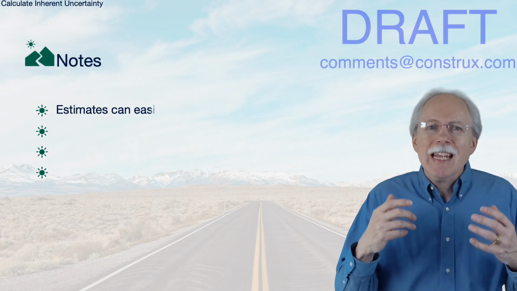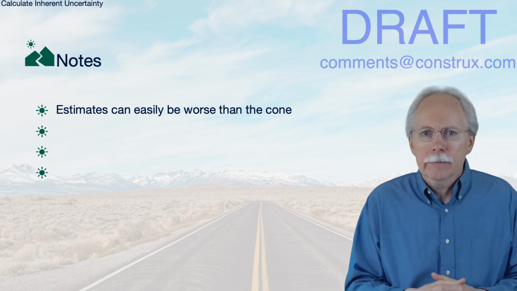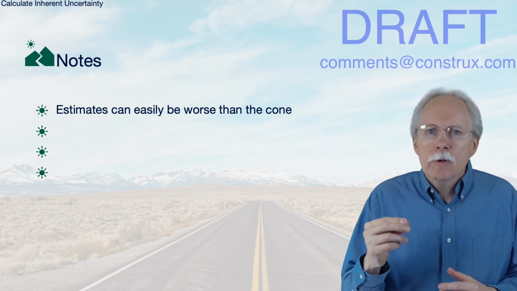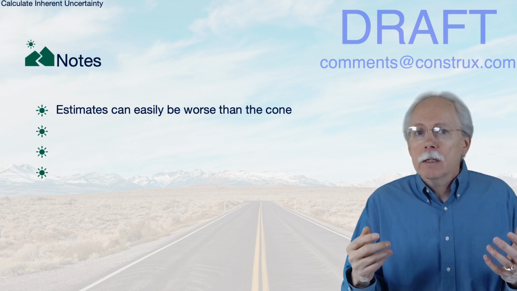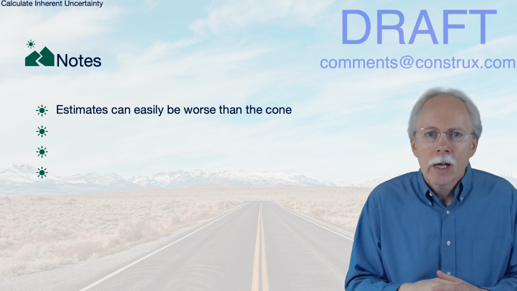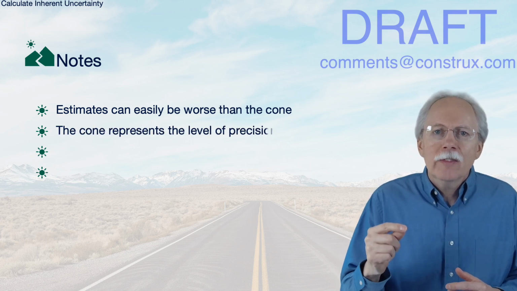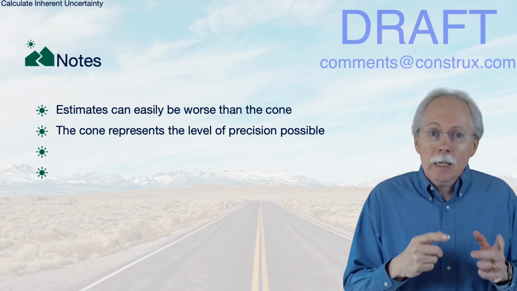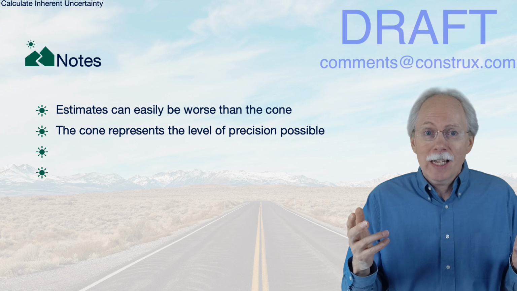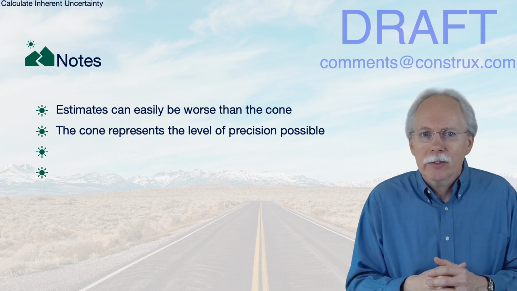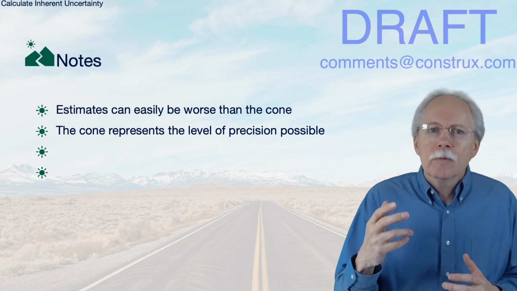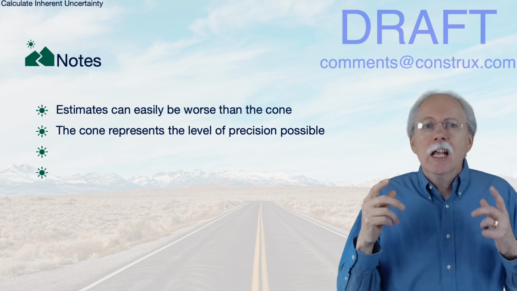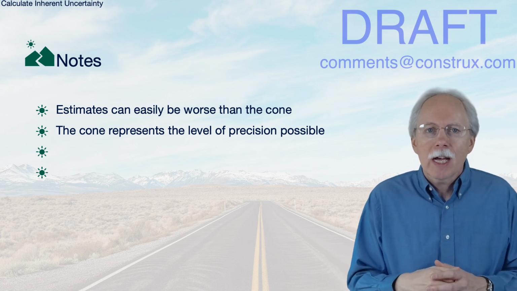First, our outcomes can easily be worse than the cone. If we don't do the work necessary to move the project forward, we will not lower the inherent uncertainty. Also, the cone represents the amount of estimation precision we can have. Stating a single point when the cone has a 16x variance makes no sense. Trying to be more precise than what the cone tells me is possible alerts me that we're probably incorrect.